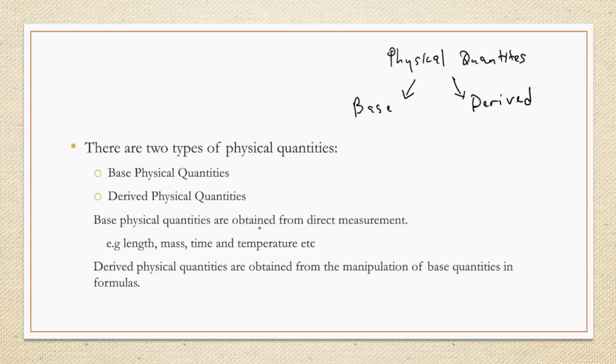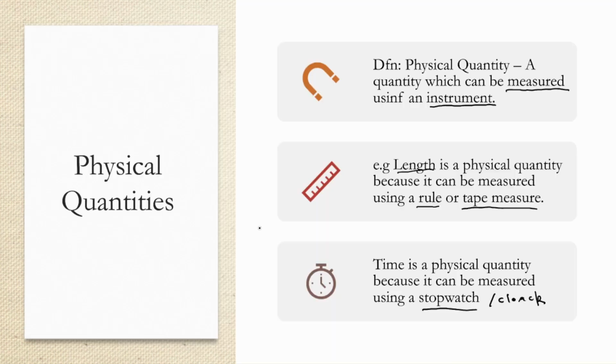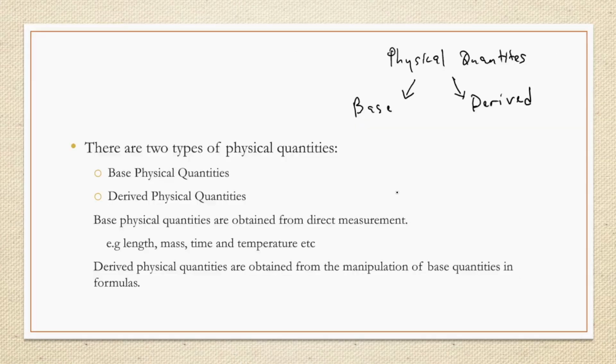Let us take an example. Ngatidzokere kwatabva. Tapa ma-examples panapa patakachidiscuss about physical quantities. Kuti a physical quantity is a quantity which can be measured using an instrument. Then we gave an example of length and also an example of time. Saka tikatora length for instance. Tikaenda kumberi kunoku, tadzidza kuti a base physical quantity can be obtained using direct measurement.